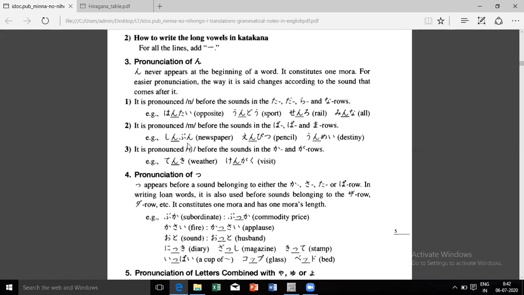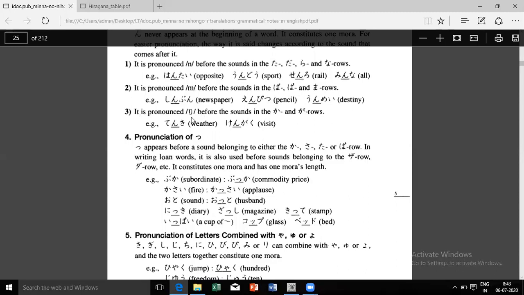So shimbun. Bu has come, hence shimbun. It is not shinbun, it is shimbun. Similarly, we know this word, empitsu. It will not be enpitsu, it will be empitsu. Umme, destiny. This word is also not there in N5.